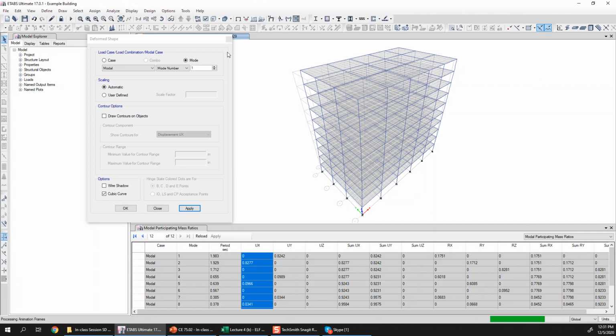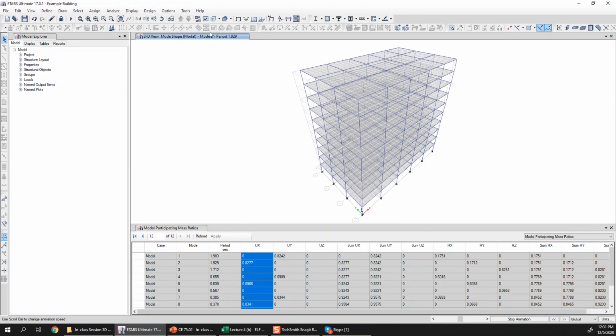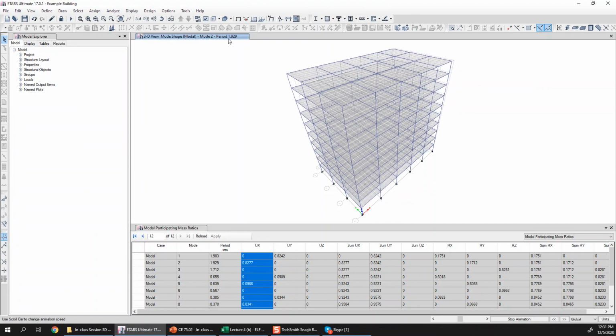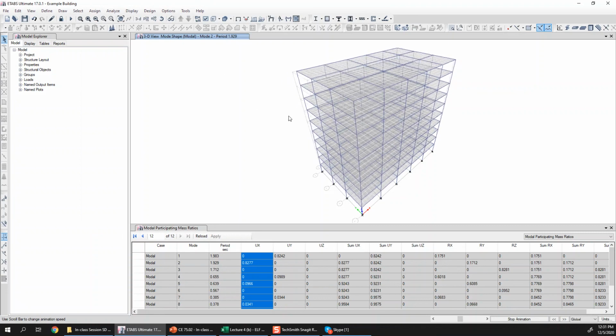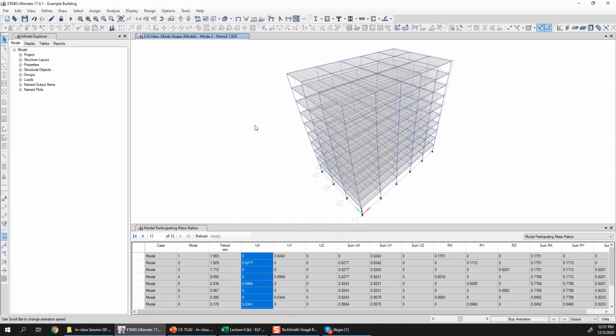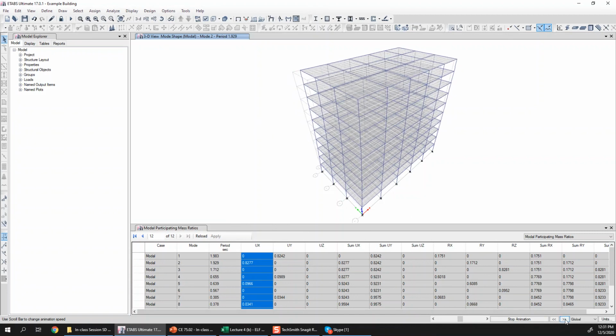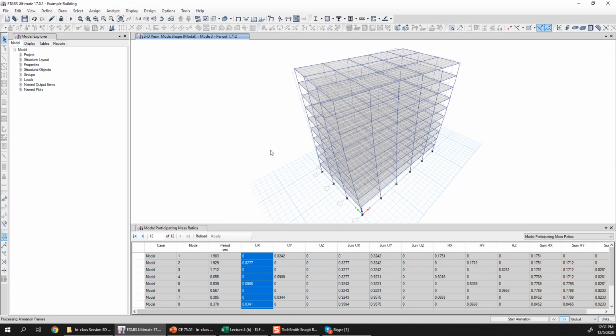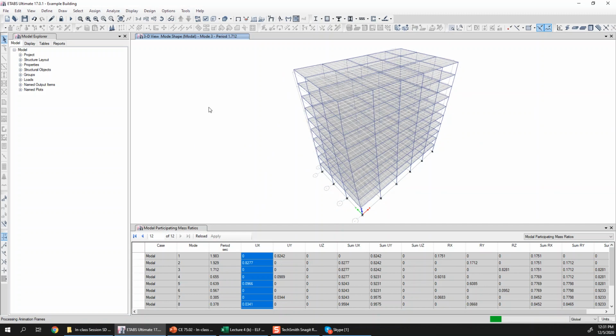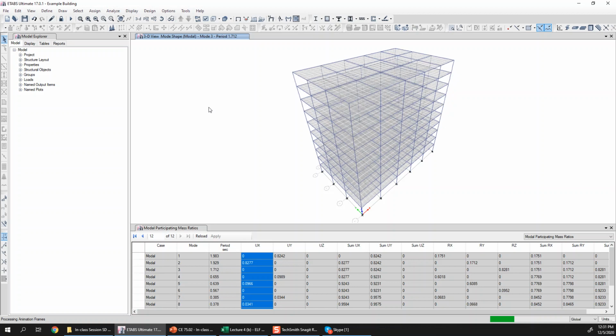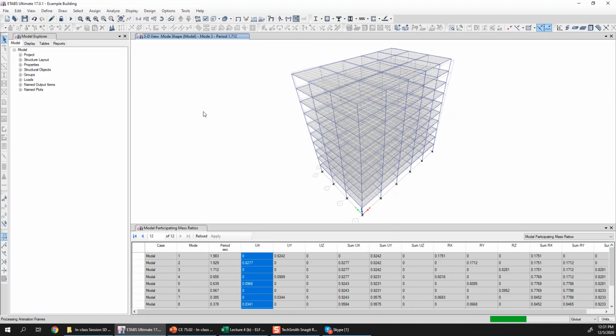So let the frames load, and then, okay, here you can see that mode 2 has a 1.9 second time period and it is primarily the fundamental sway mode in the X direction of the building. Similarly, I can go for the third mode, and the third should basically be the first torsional mode. So the building should basically rotate about the vertical axis under this mode.